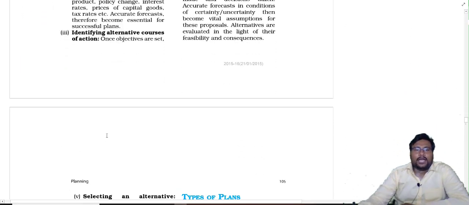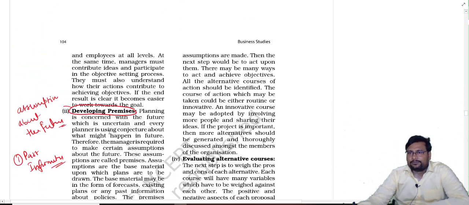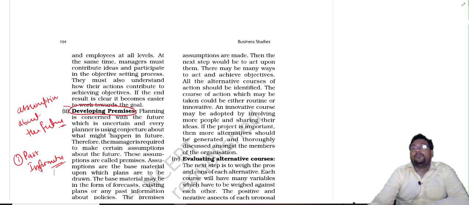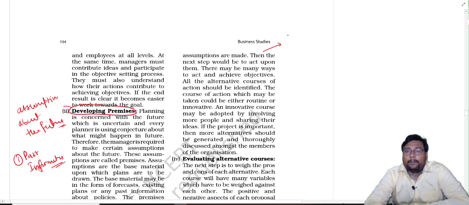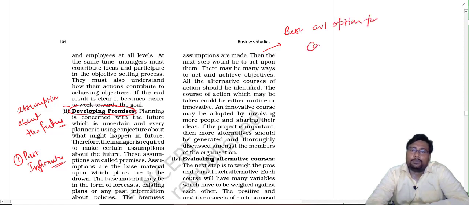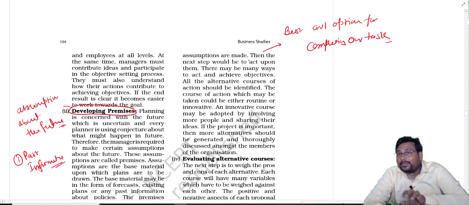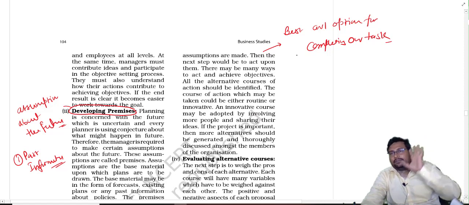Next one is what? Identifying alternative courses of action. Once your objective is set and possible assumptions are also made, then what will happen? We have to find out the best available option for completing our task. Okay, then we have to find out the best available option. Okay, we set the target, chalo, 10% profit we have to increase.